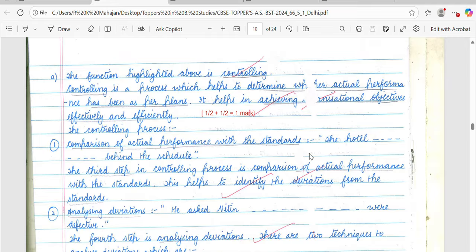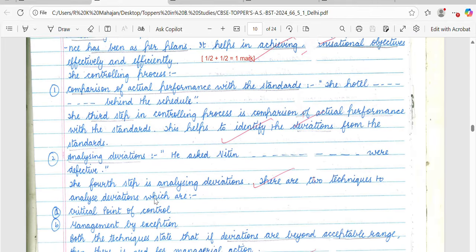So basically there are three things. One is quoting the line, one thing is to write down the function, and one thing is to explain. In the question, only two things were asked: identification of the function and quoting the line. Explanation was not asked. But for the safer side, apart from writing the function and quoting the line, the student also explained. So it is advised that you should also explain the point, and you can conveniently explain the point without spoiling your time.